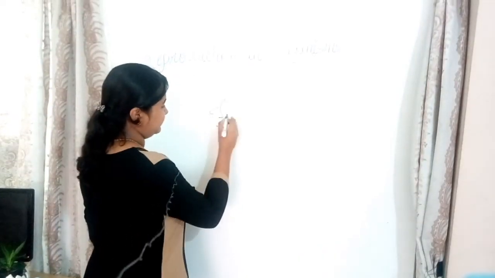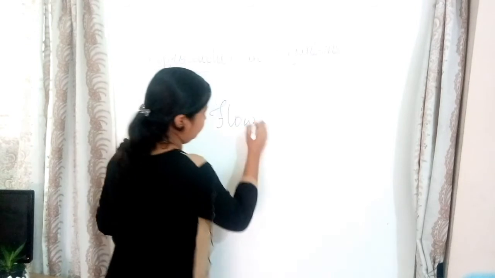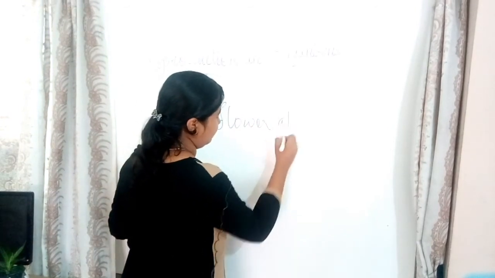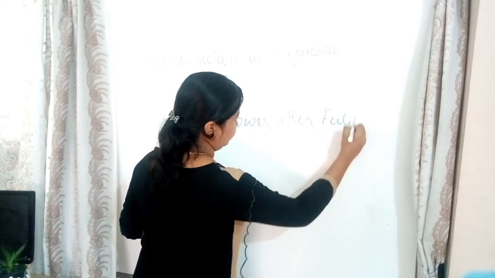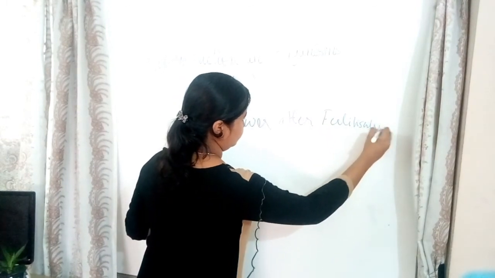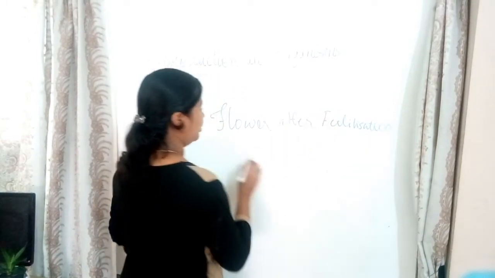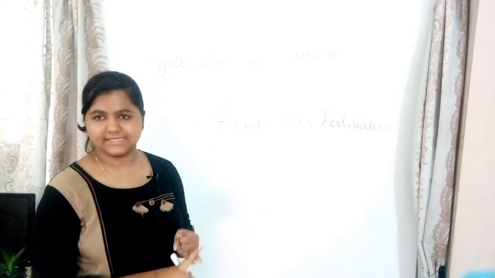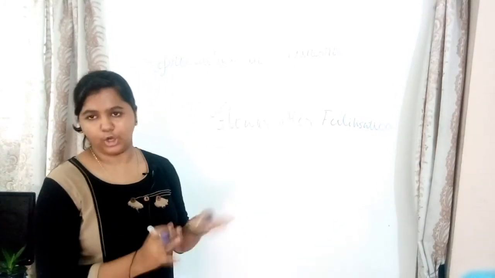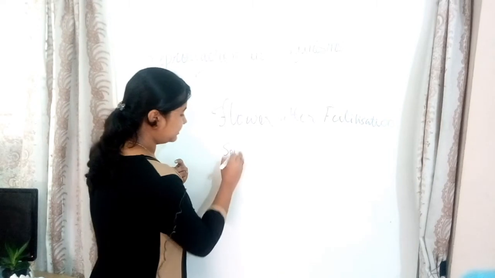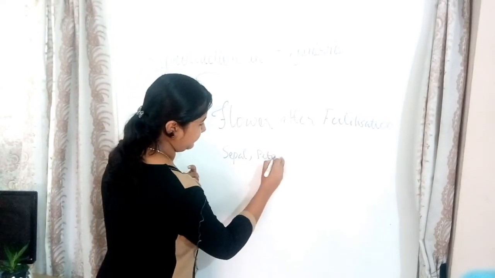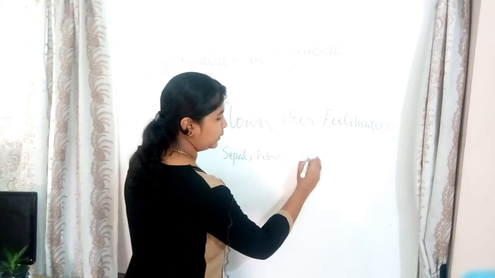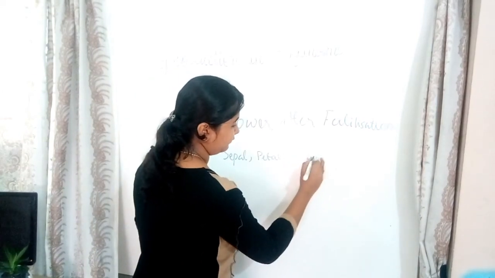So now we'll discuss the flower after fertilization. The sepals, the petals, etc. will fall off.